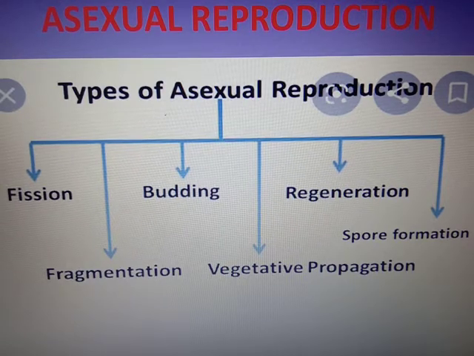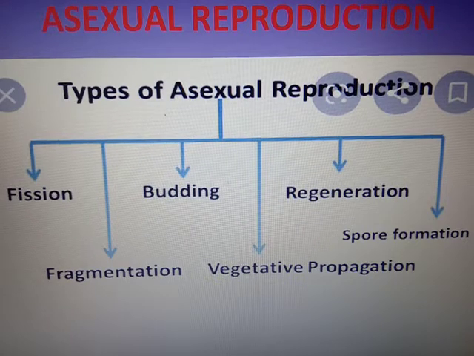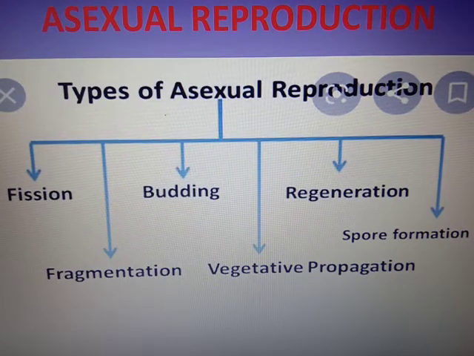Then the types of vegetative propagation that we have discussed. I think you now clearly understand the different types of vegetative reproduction. All the examples are very important. Rhizome: ginger, turmeric. Tuber: potato. Bulb: onion, garlic. Runner type: grass and wild strawberry. Offset type: Eichhornia or Pistia.